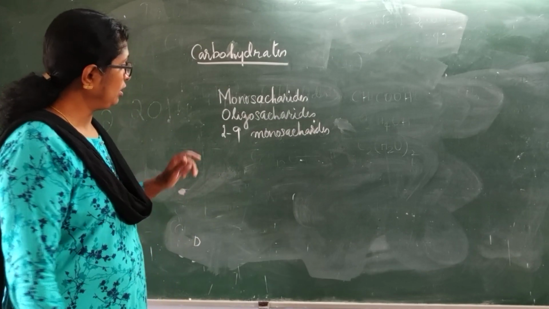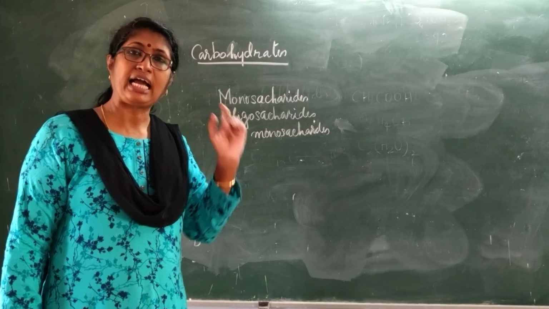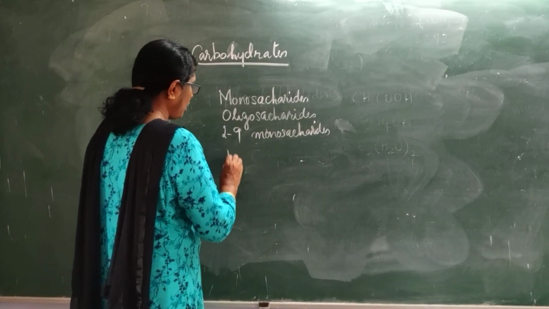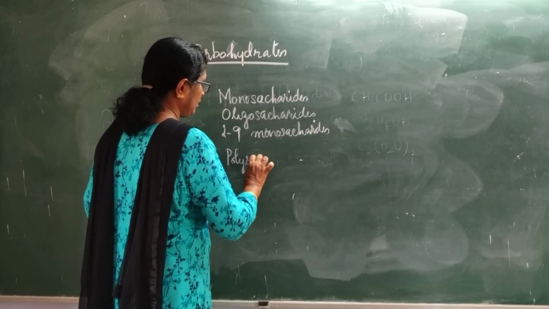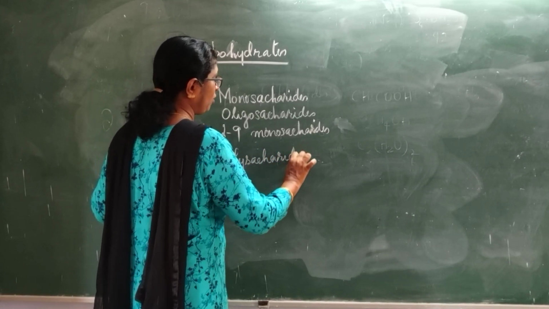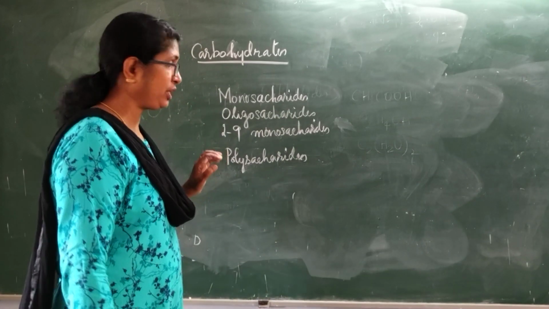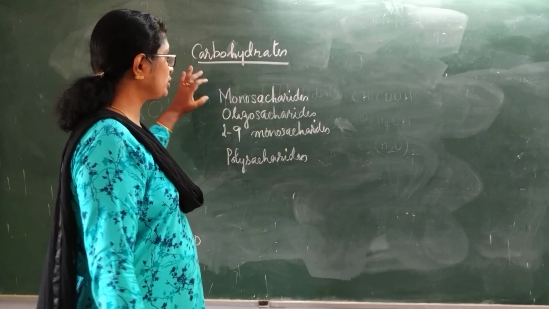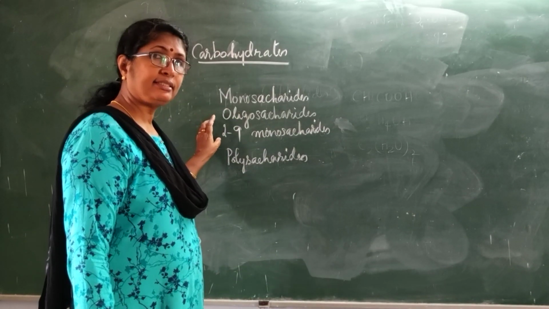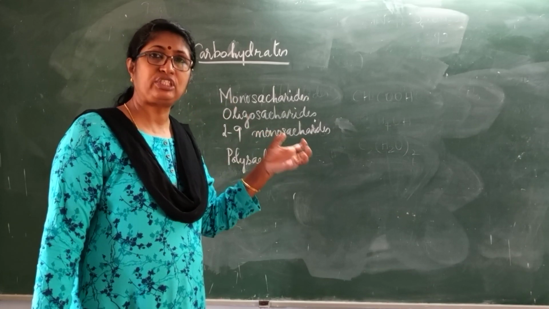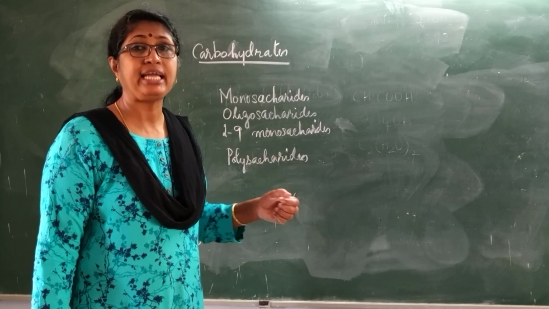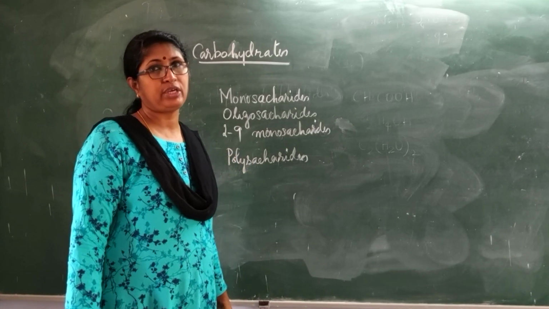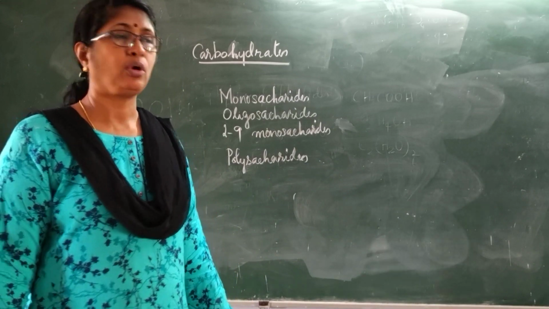Then we have carbohydrates which on hydrolysis will give you more than 9 monosaccharides. They are called polysaccharides. So we have monosaccharides, then oligosaccharides, which on hydrolysis give 2 to 9 monosaccharide units, and polysaccharides, which give more than 9 monosaccharide units.